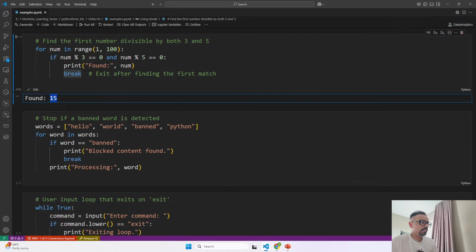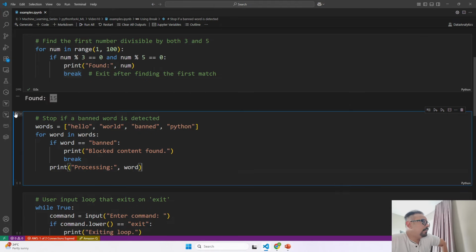This code goes through a list of words one by one. Over here you will see we have 4 words inside this list. If it finds the word ban, it prints blocked content found and stops immediately using break. Otherwise it prints processing followed by the word. This is useful for stopping a program if restricted or unwanted content appears.